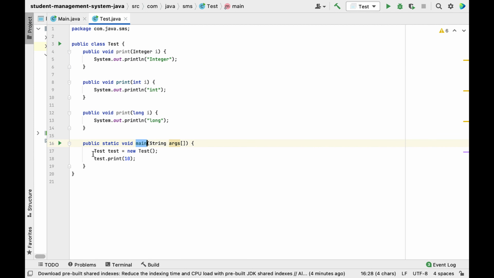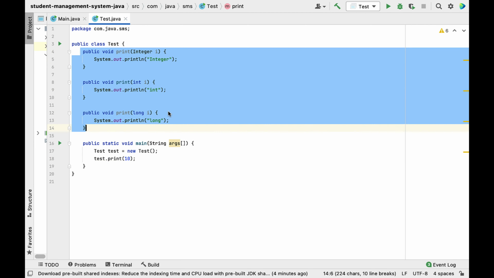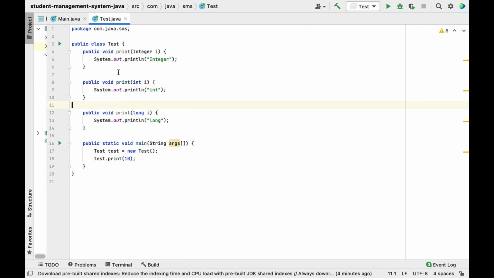In the main method, we have created an object of the Test class, and we have just called the print method and passed the value 10. Now the question is, we have 3 overloaded print methods, so which print method will it call? Basically, you can see the method argument, and based on the method argument, it will call the print method.